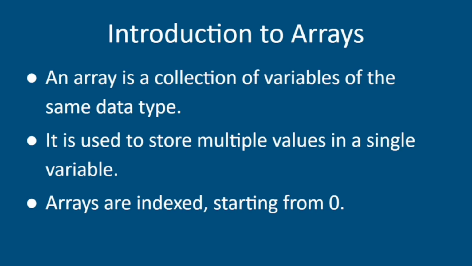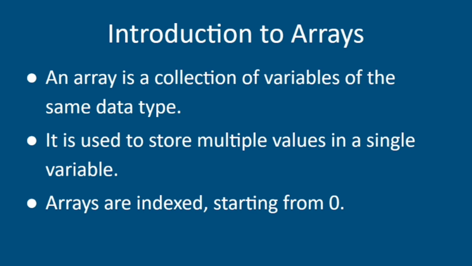Basically, if you are working on multiple variables with the same data type, the array is the basic concept that helps to use the multiple variables with the same data type in a single variable. Instead of declaring multiple variables, we can store a list of values, a list of variables, in a single variable that is known as array. Think of a row of lockers, each holding a value, and each one has its own number starting from zero.